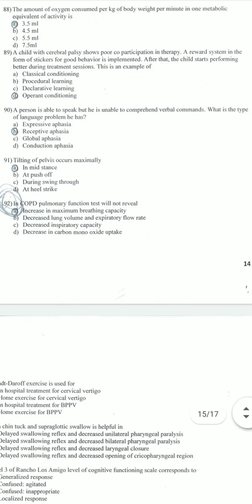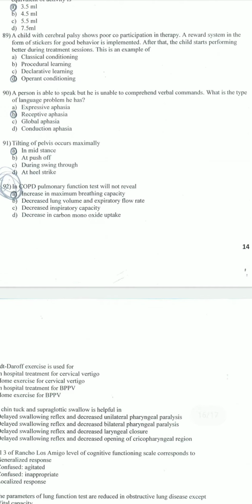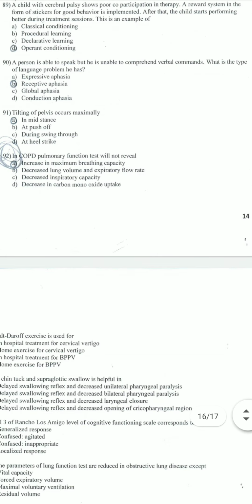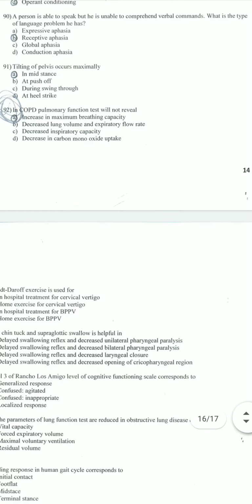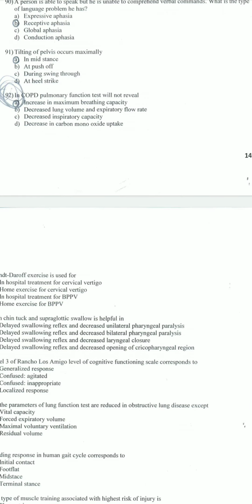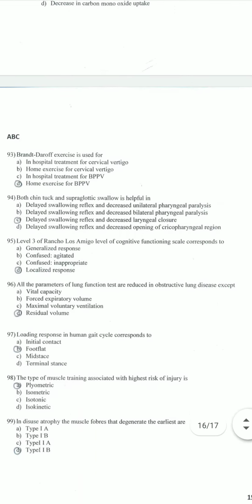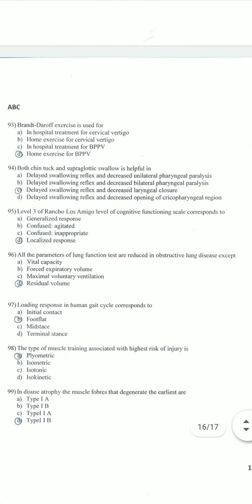A person is able to speak but is unable to comprehend verbal commands. What is the type of language problem he has? That is receptive aphasia. Tilting of pelvis occurs maximally in the mid-stance phase. In COPD pulmonary function test, what will not be revealed? Increase in maximum breathing capacity. Daroff's exercise is used as a home exercise for BPPV.